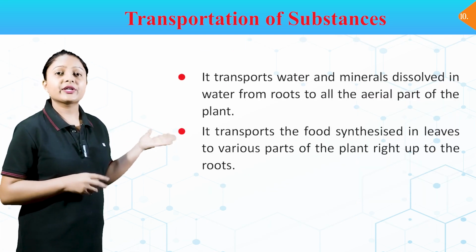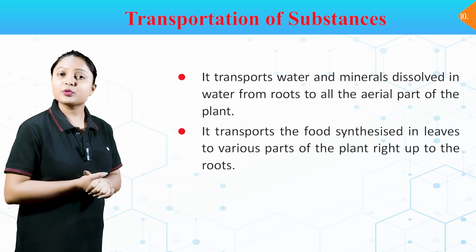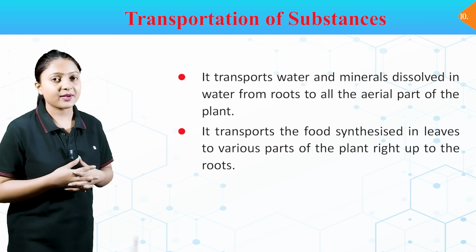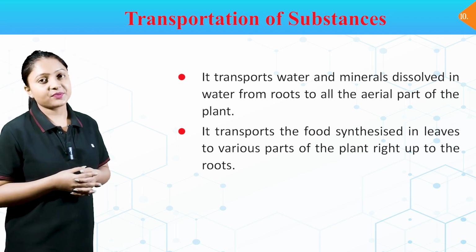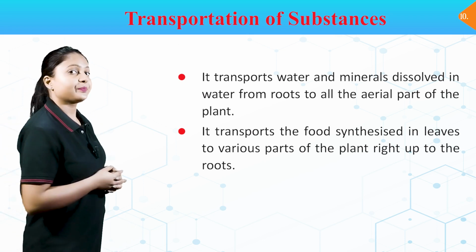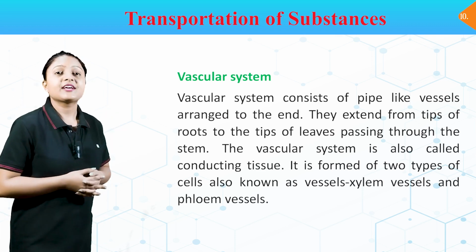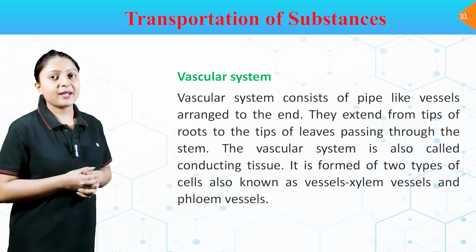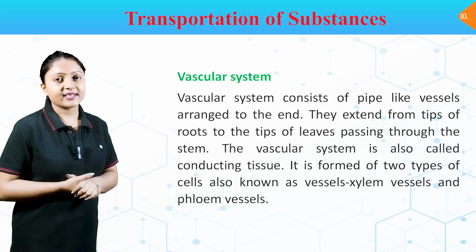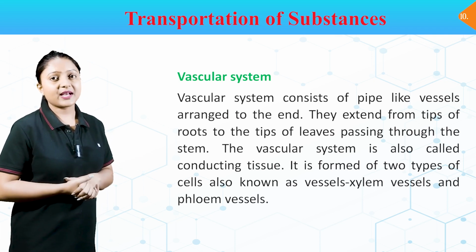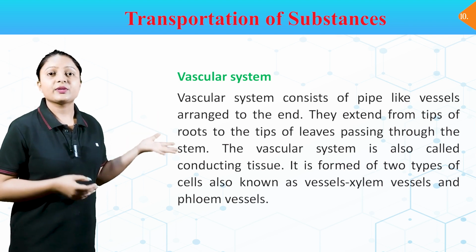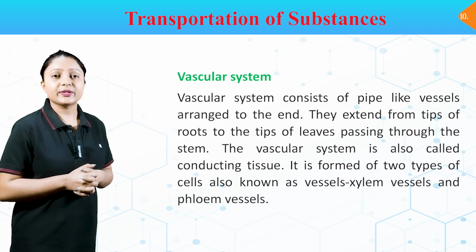It transports water and minerals dissolved in water from roots to all the aerial parts of the plant. It transports the food synthesized in leaves to various parts of the plant right up to the roots. Vascular system. The vascular system consists of pipe-like vessels arranged end to end. They extend from tips of roots to the tips of leaves passing through the stem. The vascular system is also called conducting tissue.